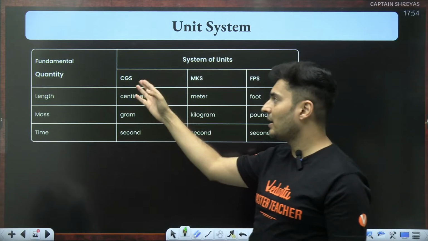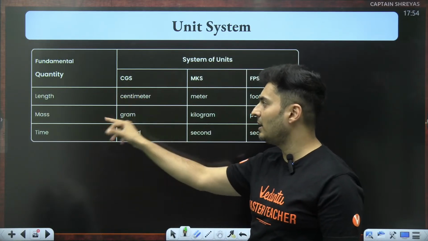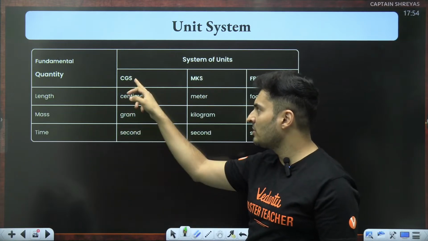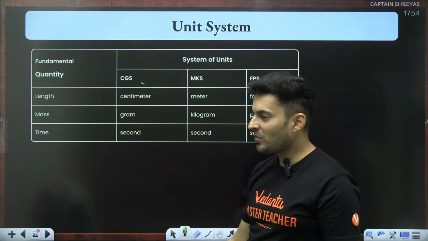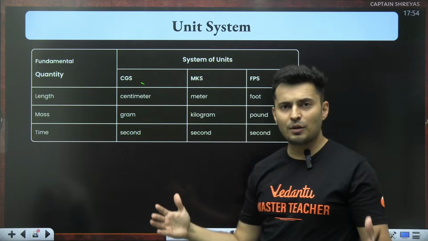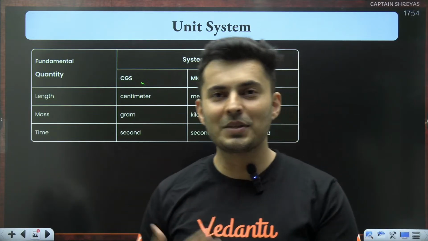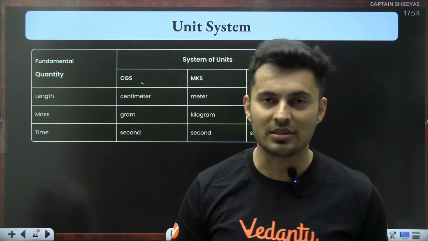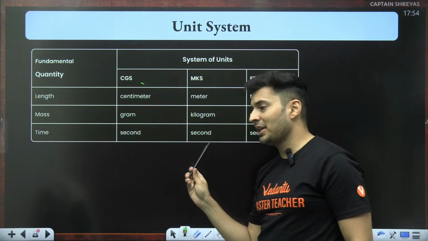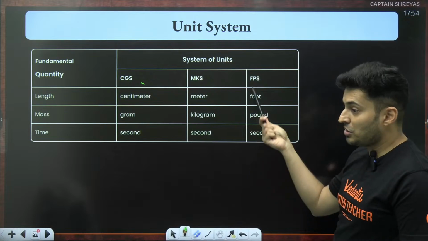Then there is the centimeter-gram-second system, where length is measured in centimeter, C for centimeter, mass is measured in gram, that is G, and time is measured in seconds, so that is S. So metric, CGS, and foot-pound system. Different parts of the world, depending on their history, geography, and culture, use different systems or combinations of systems. But the most widely accepted is basically MKS.